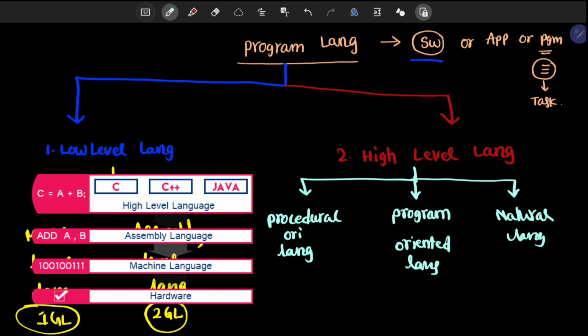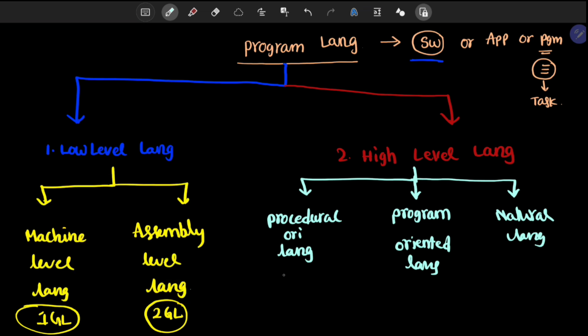These languages belong to the high level category. Procedural oriented language we can say is the third generation language, problem oriented language the fourth generation language, and natural language the fifth generation of the language. So these are the various types of programming languages.